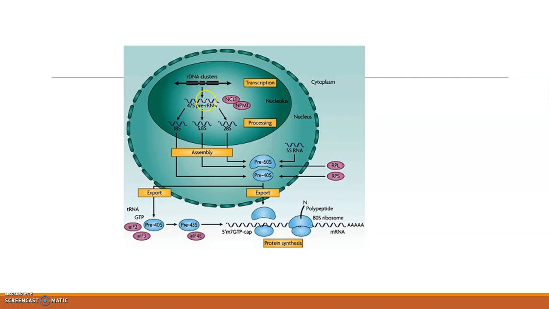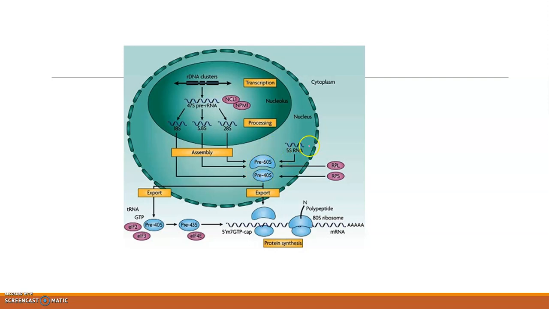And this rDNA cluster undergoes transcription and pre-rRNA is synthesized. This pre-rRNA undergoes cleavage and three different types of rRNAs are formed, that is the 18S, 5.8S and 28S. These three rRNAs are then taken out to the nucleoplasm. This is the nucleolus and this is the nucleoplasm. In the nucleoplasm they assemble with the other proteins and form the pre-larger subunit and pre-smaller subunit.